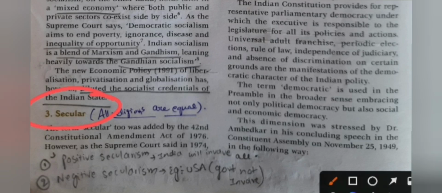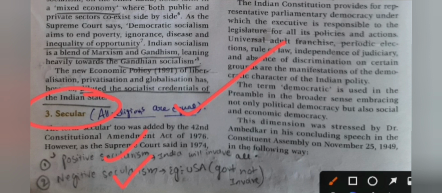And the third word is secular. What does secular mean? Secular means all religions are equal. In secularism, there are two types: positive secularism and negative secularism. Positive secularism means India will get involved in all religions. It is called positive secularism. And negative secularism, for example the USA, means the government is not involved in religious aspects. So it is negative secularism.